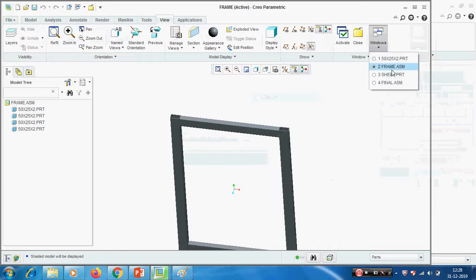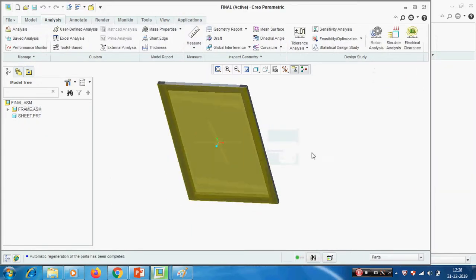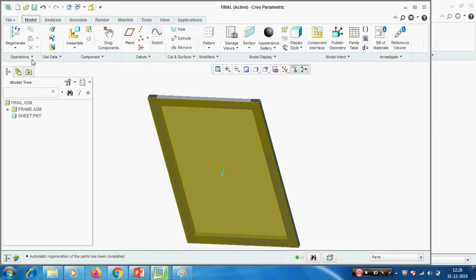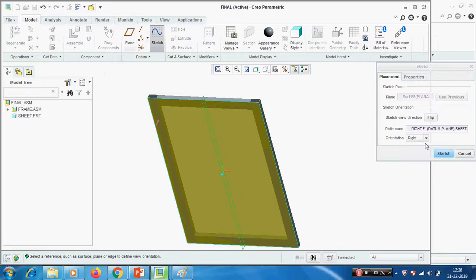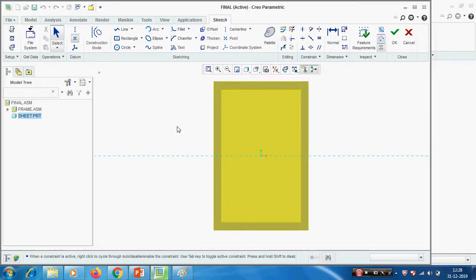Now we have seen this one. Now we are going to join this plate and the frame with bolt and nuts. For that I am going to create 4 holes approximately. For that I am making mark. Atom sketch, sketching plane, sketch view. Here I am creating 3 points. Here 1 point, here 1 point, here 1 point. I am creating center line and making symmetry.